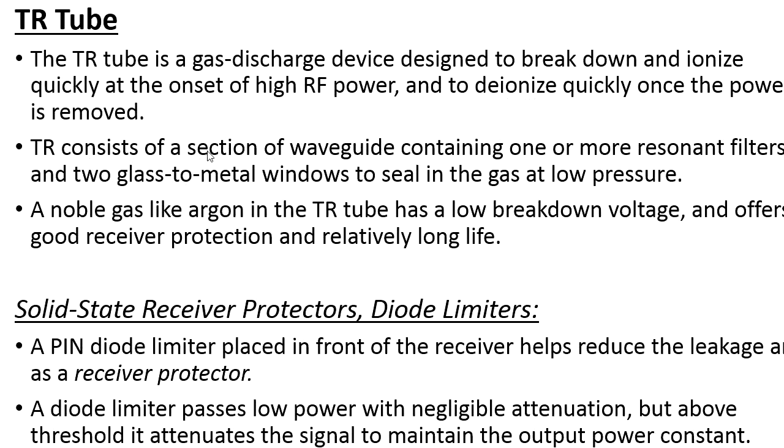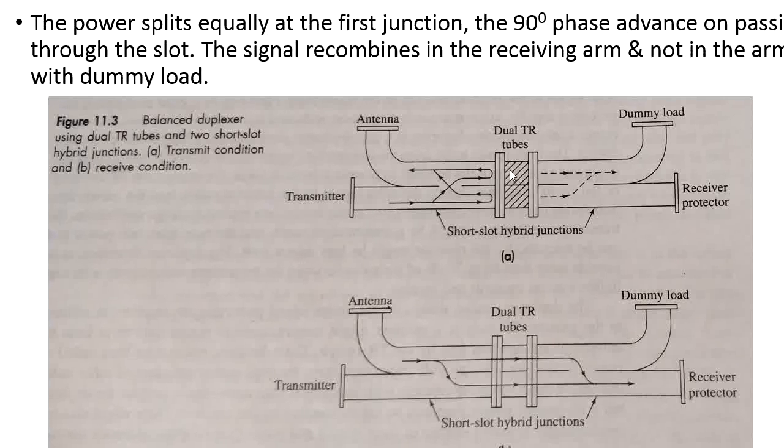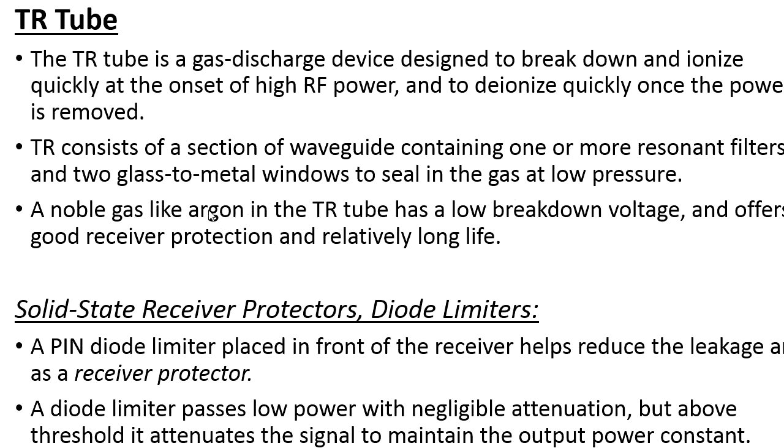The TR tube consists of a section of waveguide containing one or more resonant filters, and it also has two glass to metal windows. It is a section of waveguide here. I already explained this by showing the diagram. The gas is argon, a noble gas, that is filled inside the TR tube here. Next, we come to the limiter.